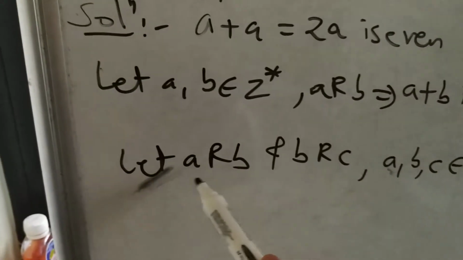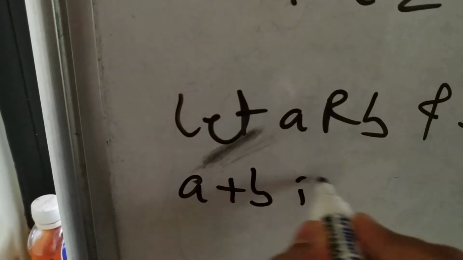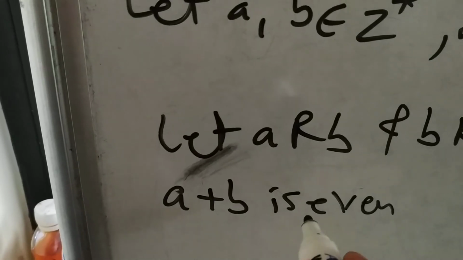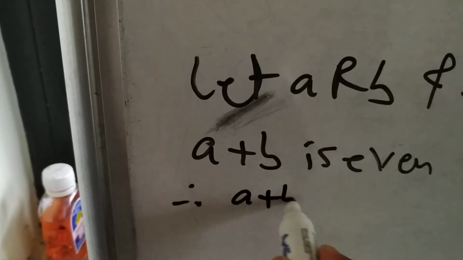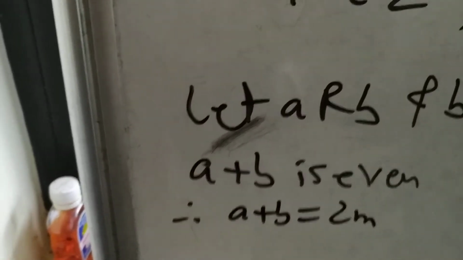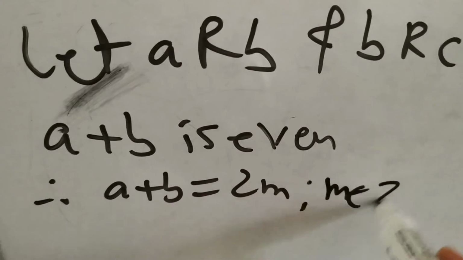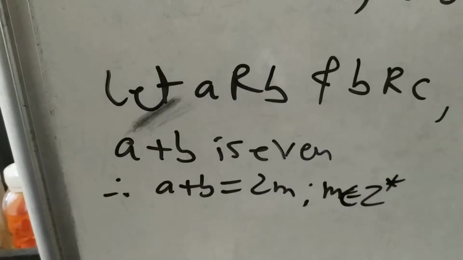When you say a is related to b, it means that a plus b is even. Therefore we can write that a plus b is equal to 2m, that means a plus b is even, meaning it is a multiple of 2, for some m belongs to Z star.